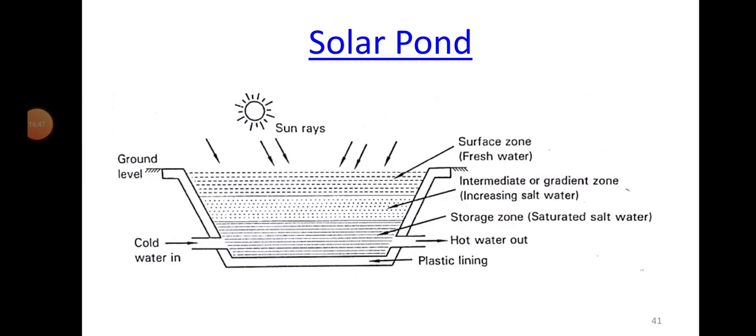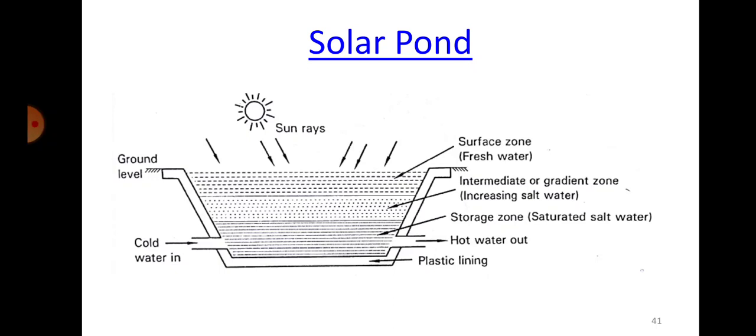Okay, so next one is solar pond. Now what do you mean by this solar pond? And how is it used? This is also a process in which we are utilizing the solar energy, again in the form of heat only, and we use this for producing power, producing electricity.